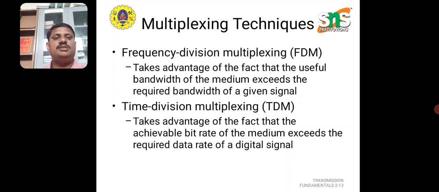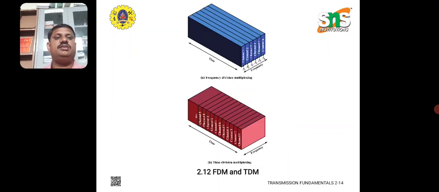FDM takes advantage of the fact that the useful bandwidth of the medium exceeds the required bandwidth of a given signal, and TDM takes advantage of the fact that the achievable bit rate of the medium exceeds the required data rate of a digital signal. There is time division and frequency division, so the frequency is divided, and time is also divided.